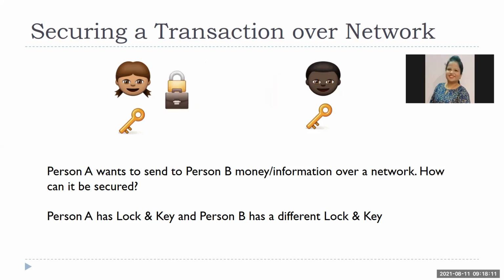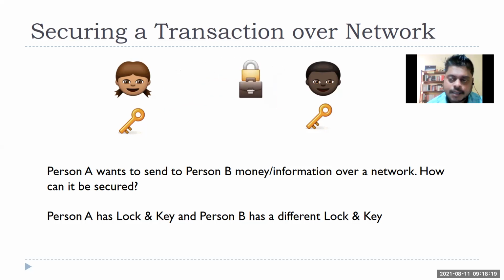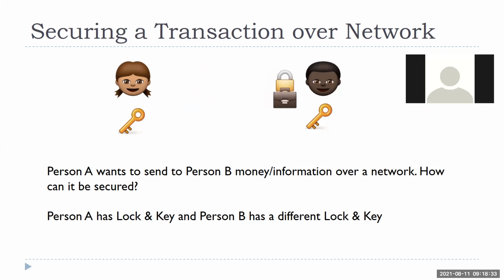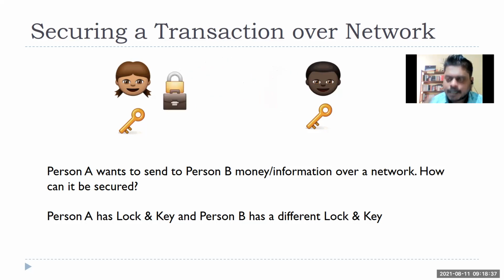Sir, via a second courier, you can send the key of that briefcase to KIT University. Correct. So that is one way, but there is a chance that the key might also be stolen. Somebody may understand that that is a key which opens a certain briefcase. That can also be stolen, right? So what you told, Sir, is correct, and that actually used to happen.